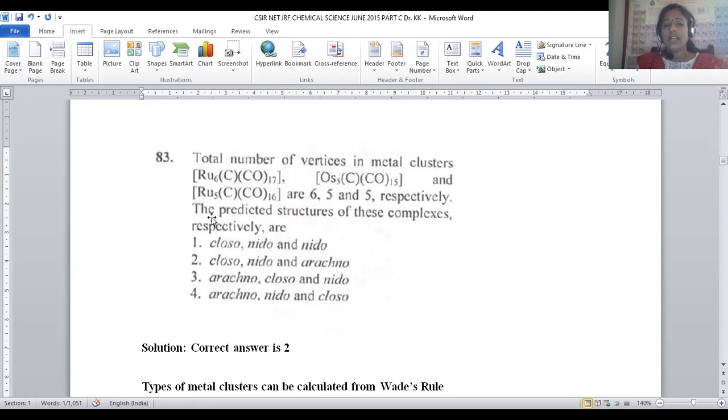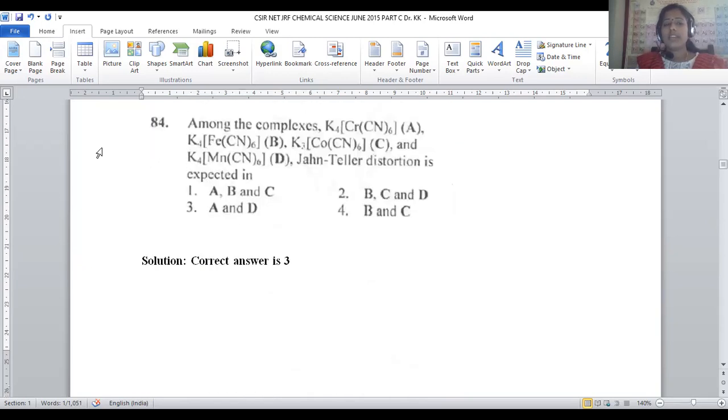Osmium 5 will be nido, and ruthenium 5 complex will be arachno. That is provided in option number 2. For question number 83, option number 2 is the correct answer. Let us move on to question number 84.